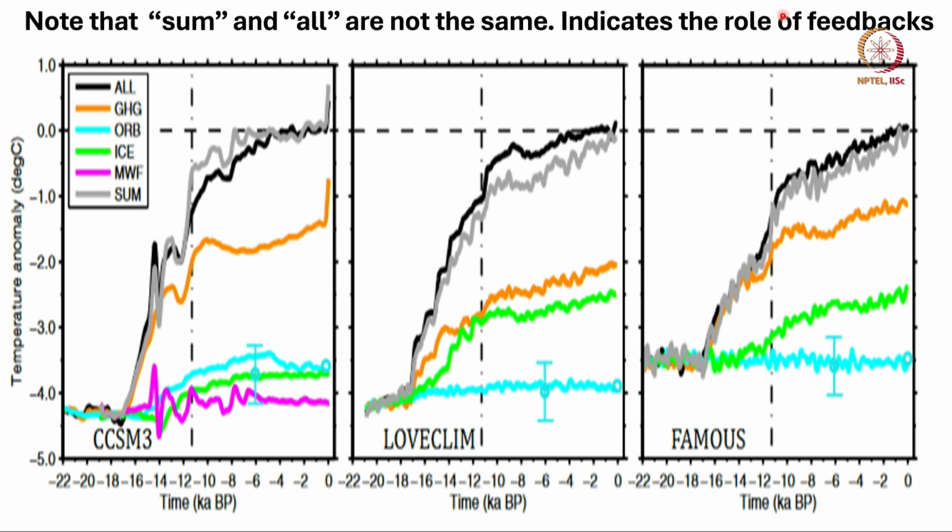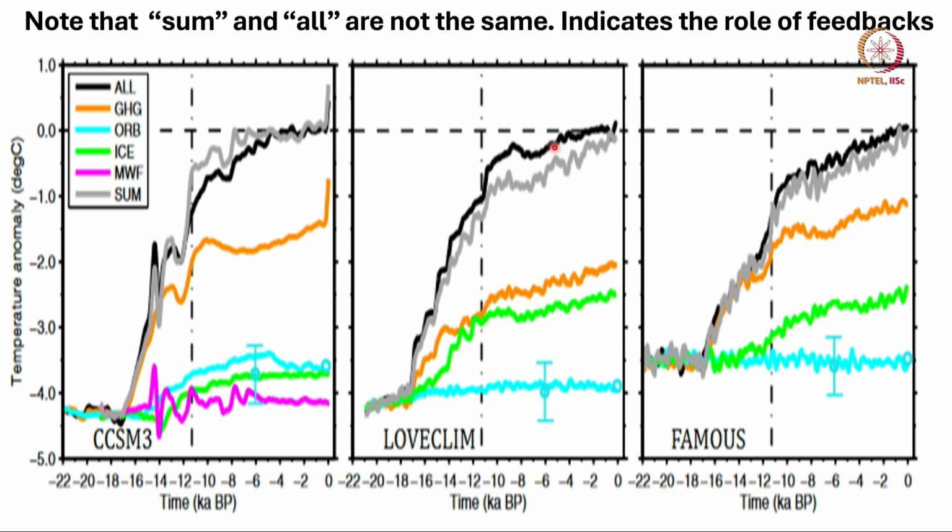Okay. But all of them show that if you only, for example, choose ice or only orbit, there is hardly any change. If you use only ice, there is some change. If you use only greenhouse gas, there is some change. When you add all the 3, you get the black line, which is not same as when all of them are put together in the model. Okay.